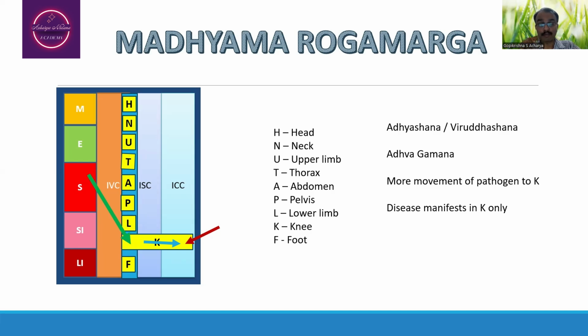So that means, depending upon the nature of the pathogens, and if he is doing excessive walking, a greater amount of pathogens are entering into the lower limb. In this particular example, it is the knee joint. Thereby, the person will have increased blood supply to the knee joint. That's how the pathogens will be moving from the arteries as well as capillaries which are supplying the knee joint. From there, it will be entering into the interstitial compartment, and from there into the intracellular compartment. Thereby, the person will have the clinical presentation related to the knee joint.